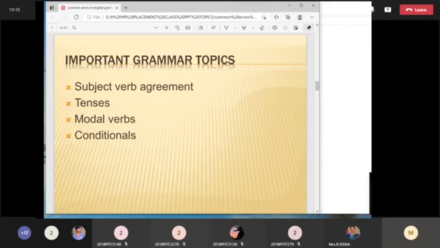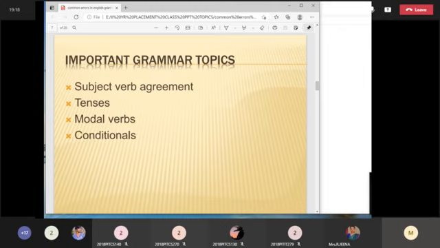Now, what are the important grammar topics that you can memorize? You can learn the rules and exception cases. These are the major topics that have grammar rules and exception cases. Of course, whatever topic you take will have some kind of grammar rules, but these are the four most important topics that I have taken for today's class, which will definitely trouble you.